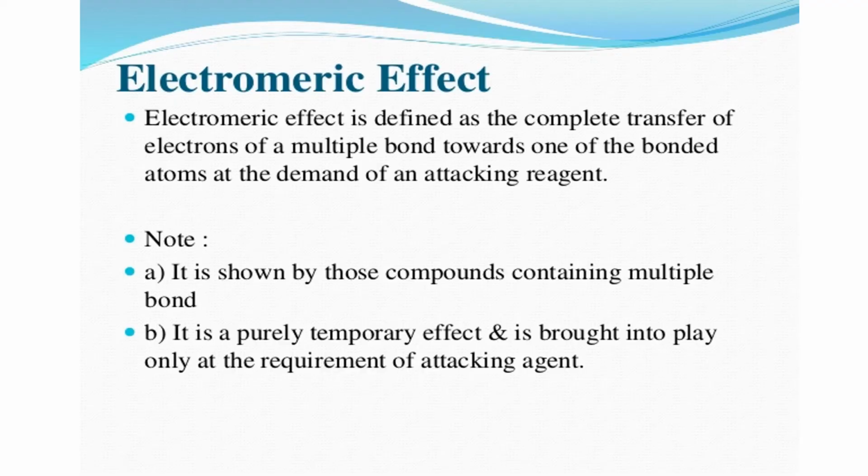Next, we can discuss the electromeric effect. The electromeric effect is defined as the complete transfer of electrons of a multiple bond towards one of the bonded atoms at the demand of an attacking reagent. It is shown by compounds containing multiple bonds. It is a purely temporary effect and is brought into play only at the requirement of the attacking agent.